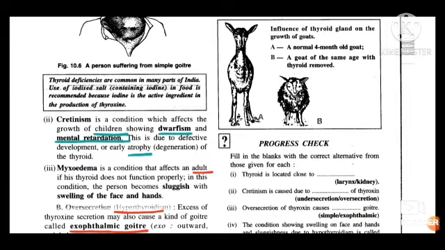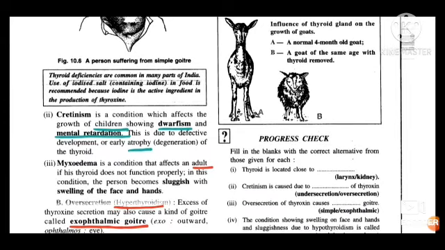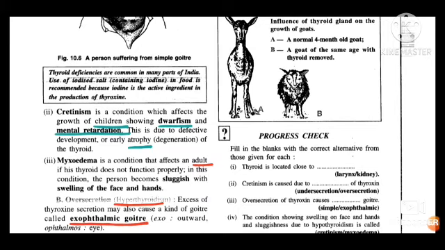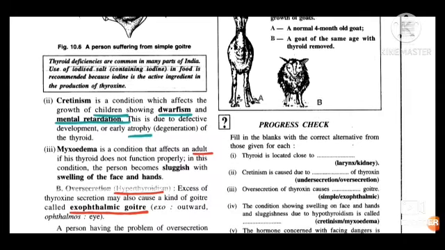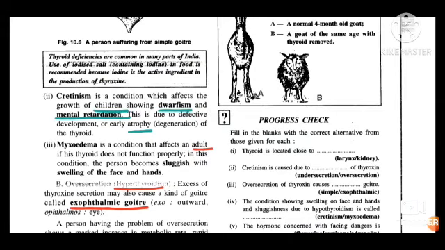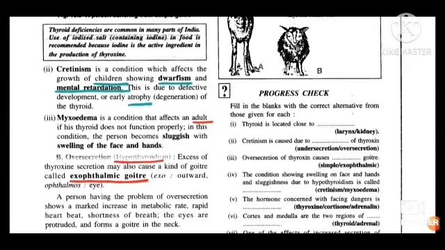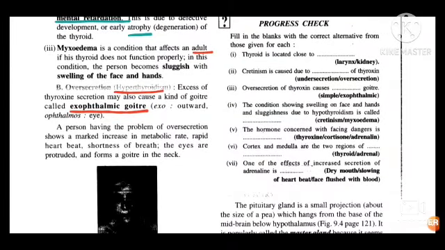Third condition is myxoedema. It is a condition that affects adults. Cretinism affects children, myxoedema affects adults, and in this also a person becomes sluggish. Sluggish means lazy, and there is swelling in the face and the hands. Now, over secretion. The second condition is over secretion of thyroxine hormone. For over secretion, we use the term hyperthyroidism. Remember the two terms, hypo and hyper.